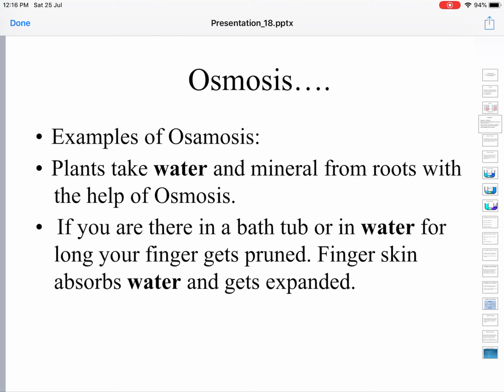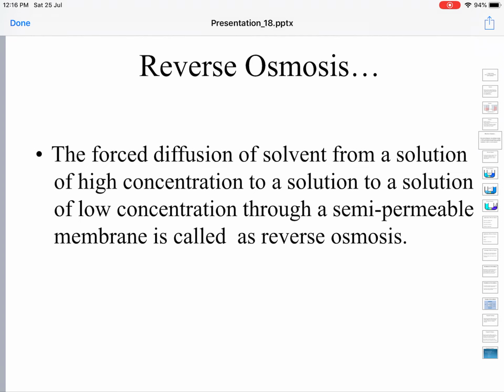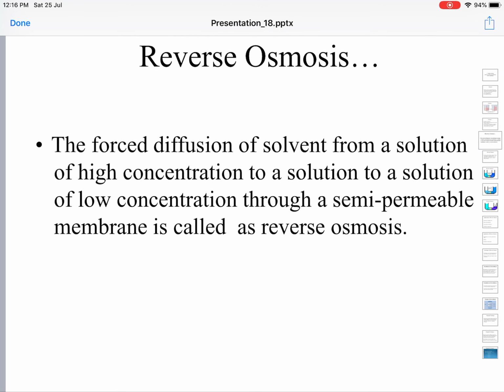Now let us move on to reverse osmosis. We said that osmosis is a natural phenomenon and a spontaneous process. Water flowing down the hill is a natural and spontaneous process. You need not spend any energy.